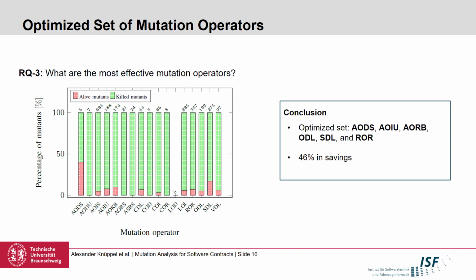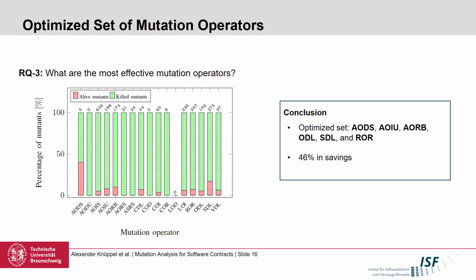The third research question aims at identifying a significant useful subset of mutation operators. So we have this figure where we illustrate each source code mutation operator on the x-axis and the ratio of alive and killed mutants in percentage on the y-axis. Only one operator produced 0 mutants, which is LOD, and that has to do with deleting the bitwise complement operator, which, to be honest, is rarely used and was not present in our subjects. However, we also acknowledge that if we would have a significant amount of subjects with bitwise operators, these are a great source of introduced bugs.